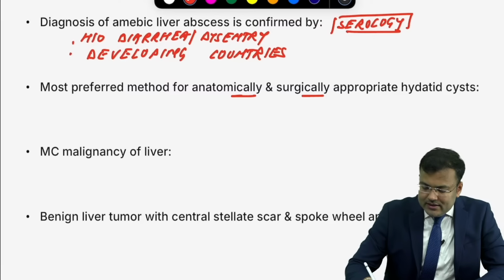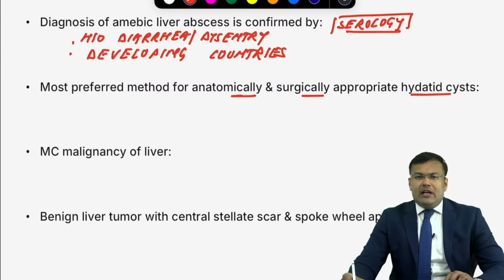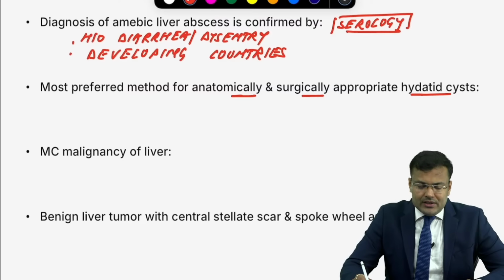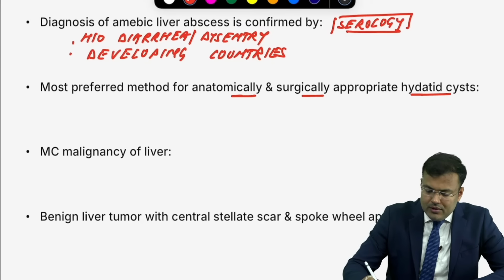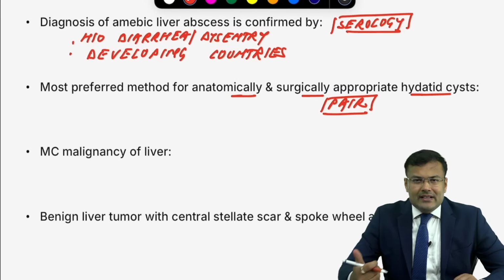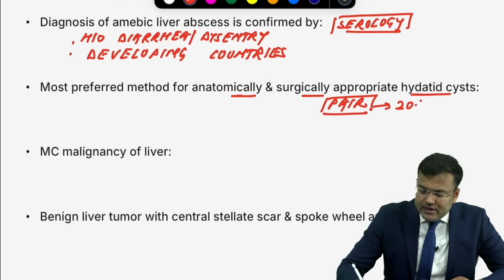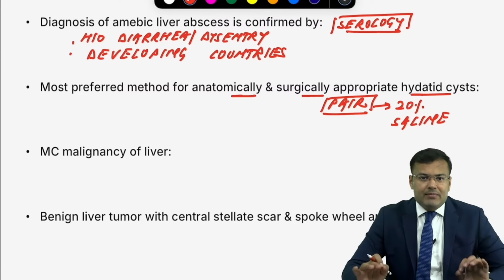Next. What is the most preferred modality for anatomically and surgically appropriate hydatid cyst? So most preferred for anatomically and surgically appropriate lesions in hydatid cyst is PAIR. All of you know, PAIR. Can you tell me the PAIR full form? Puncture, aspiration of content, instillation of scolicidal agent and reaspiration. How much saline are we using as scolicidal agent? 20% saline. So we are using hypertonic saline, the percentage is 20%.